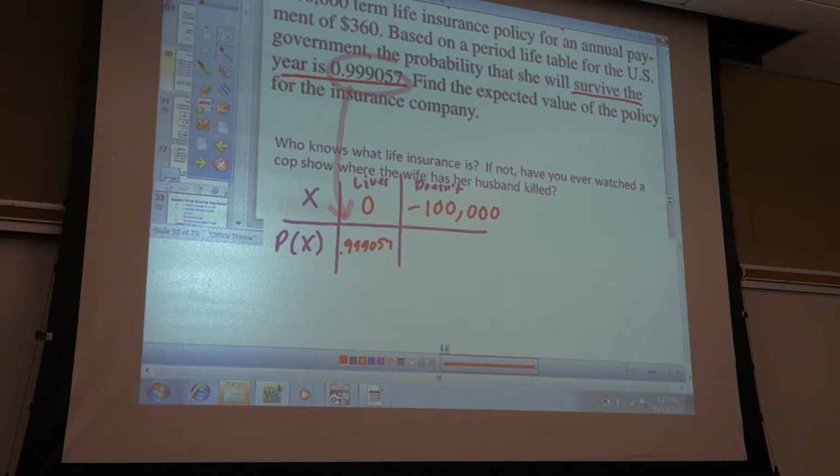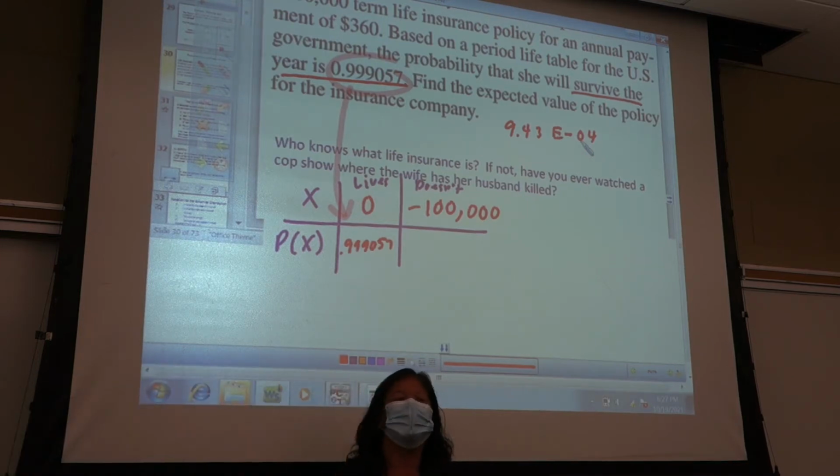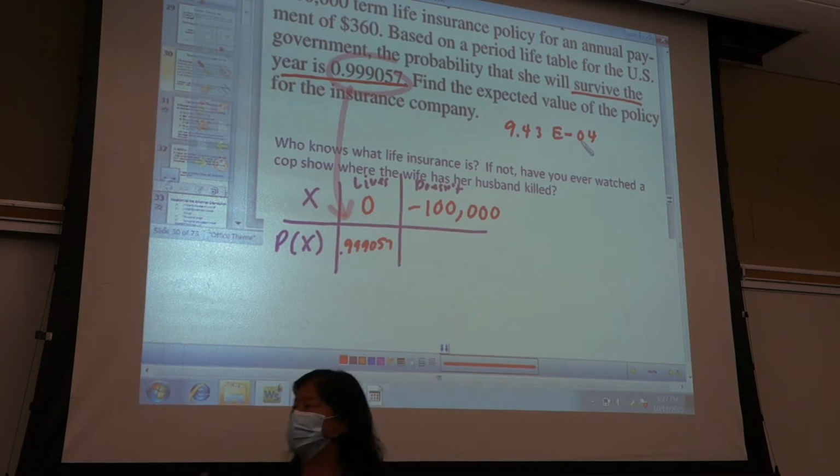Incidentally, did anybody get 9.43 E negative 4? Yes. Okay. So what the E negative 4 means is that we need to move our decimal place over 4 places. Should it become bigger or smaller? Smaller. Yeah, because the negative means it should become smaller. So here's a trick from one of my fabulous students in the past. They said, oh, Ms. Young, you could just do this.